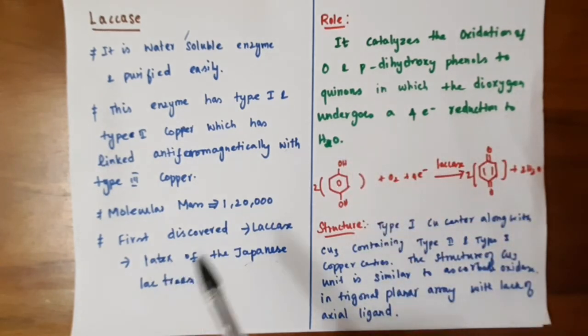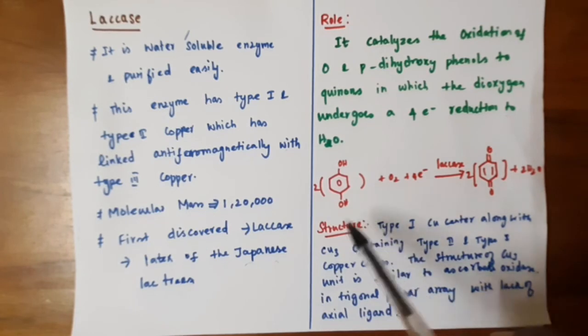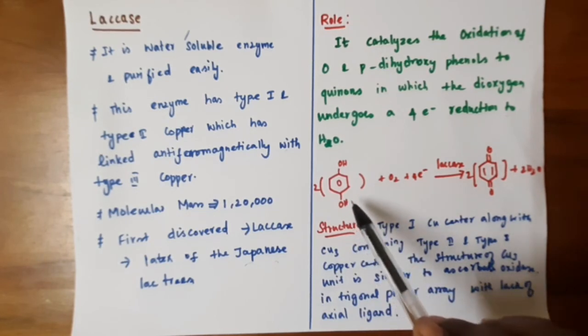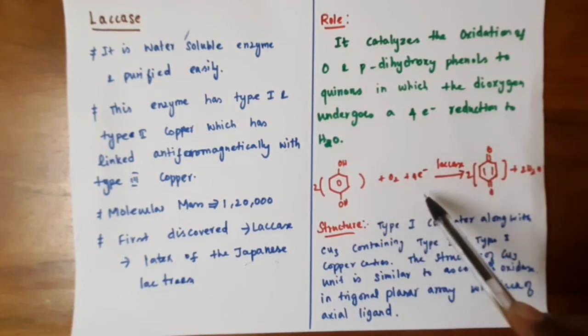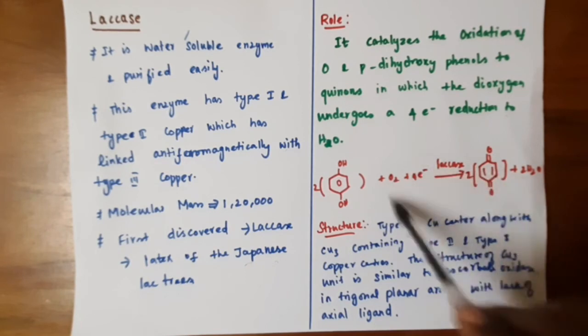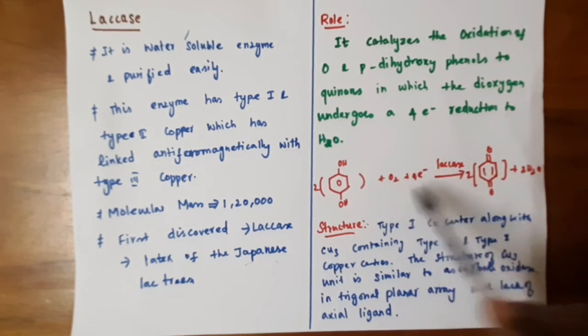So this enzyme converts phenolic compounds, dihydroxyphenolic compounds, to quinones. This happens in plants and trees. During this conversion, it also reduces oxygen to water with the help of 4 electrons.